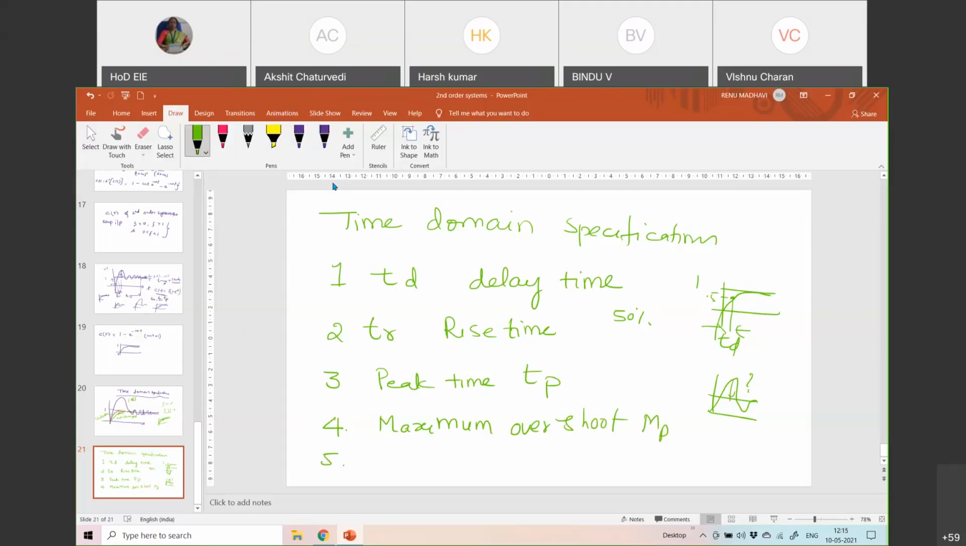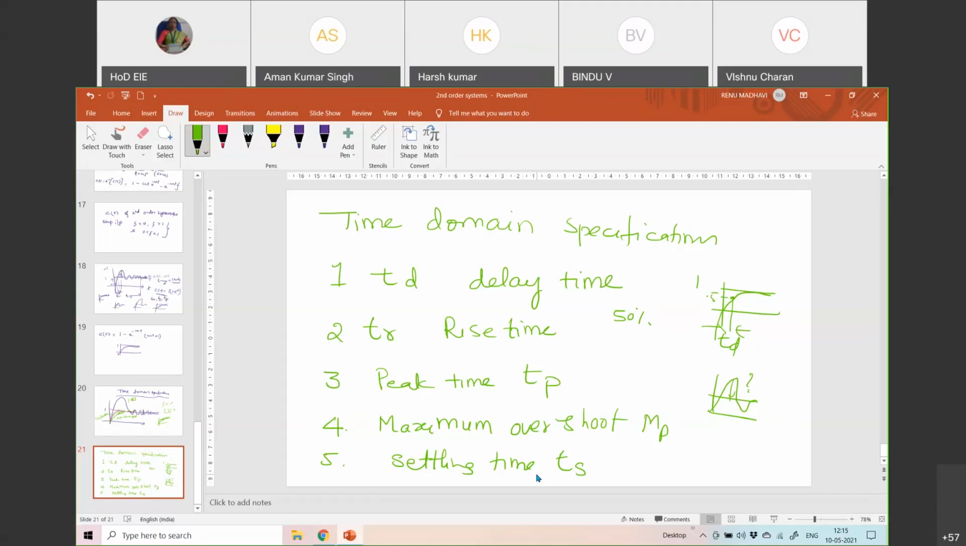Then finally, the settling time. It is common sense, right? When I'm talking about settling time, I want the settling time to be small, isn't it? The output has to settle very fast, correct? If I enter the class and you are making noise, I don't want the noise to continue for a longer time. It has to settle fast. Settling time is the time taken for the output to settle within the final value. The more quickly it is responding, the smaller the settling time.